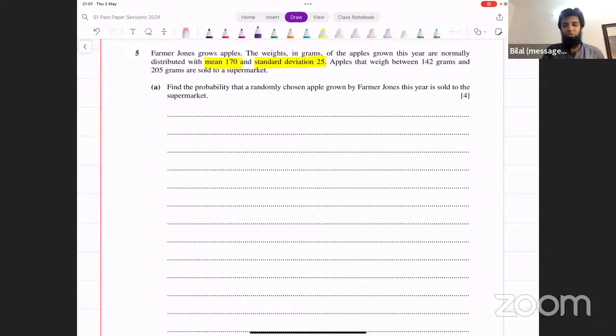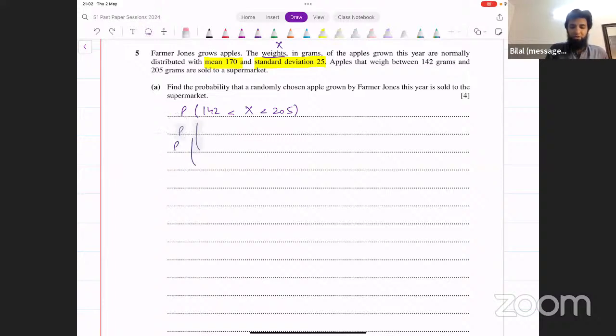Now, an apple is going to be sold if it weighs between these two numbers, 142 grams and 205 grams. So we want to find the probability that the weight, if we denote that by X, is between 142 and 205. This is the probability that you want to find out. Now, how do you do this? You convert it to Z first of all. This is simple normal distribution. Apply the Z formula on this.